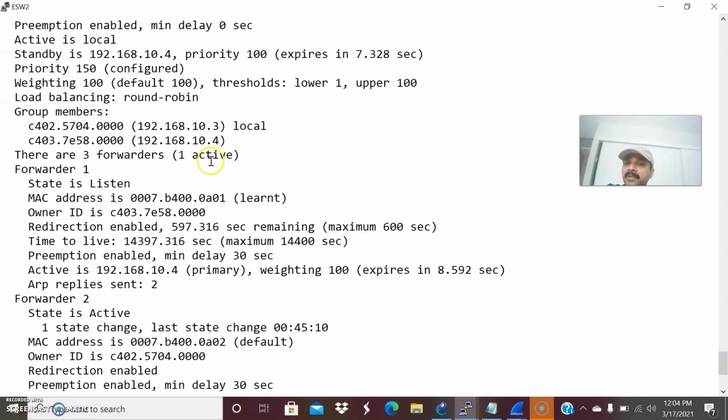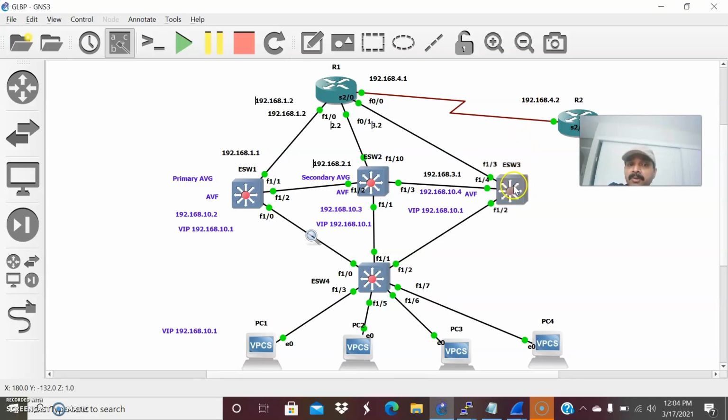There are three forwarders you are seeing, right? There are three forwarders, but it is showing only one is active. That is load balancing, round robin. Forwarder two is active. This is the forwarder IP. This is the global GLBP MAC, 0A is the group number, and this YY is for the active virtual forwarder, that is 02. So there is one forwarder here. You also have to see the remaining two forwarders.